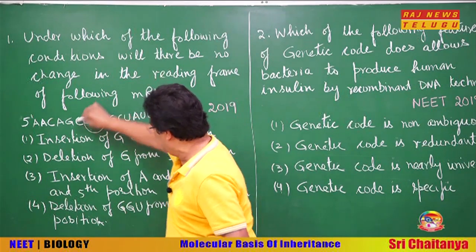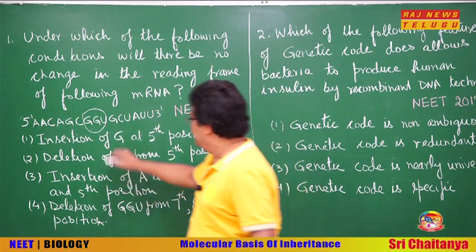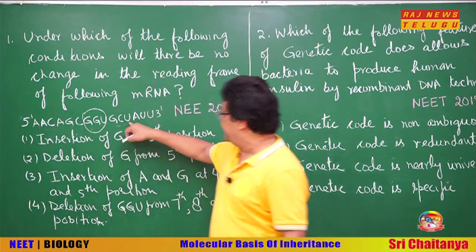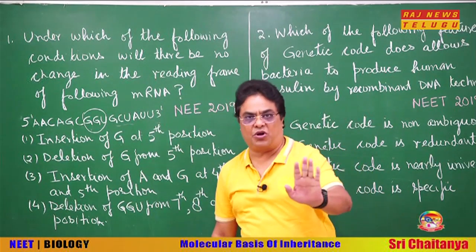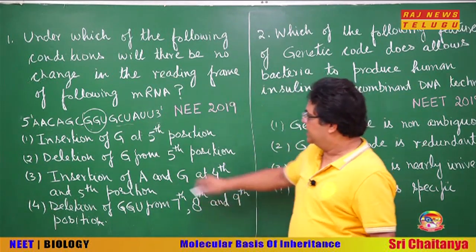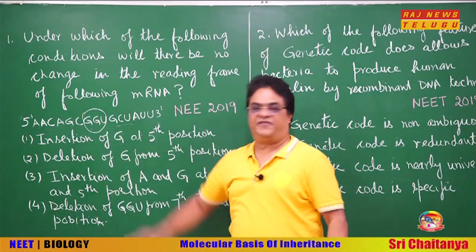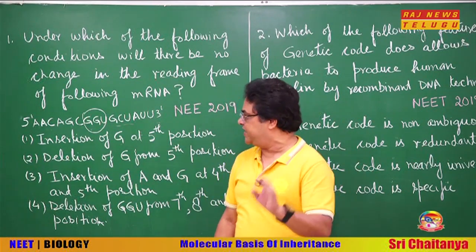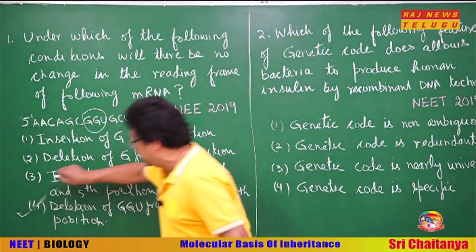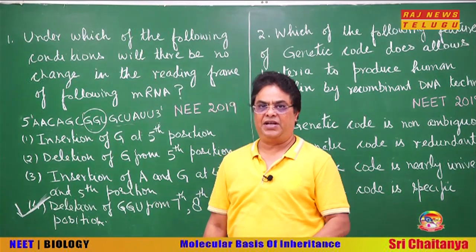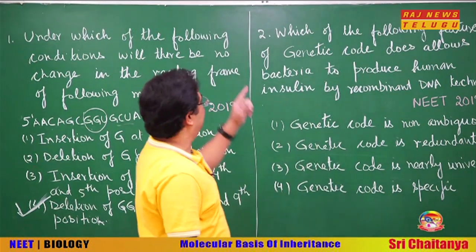If you remove this GGU, then you see AAC, AGC, GCU, AUU. All other codons have not changed. Only 1 codon has decreased. It means this removal of GGU, a complete triplet, will not cause any change in the reading frame. So our answer is option number 4. Clear? Let us see the next question.